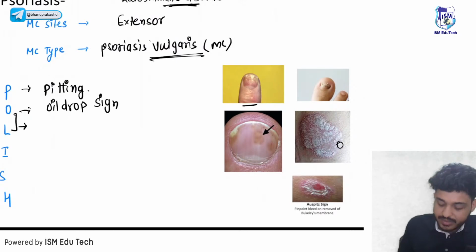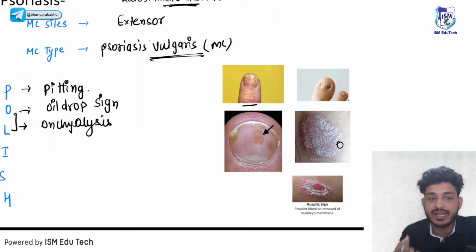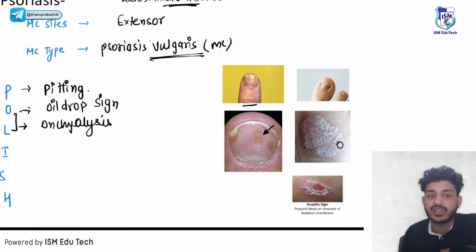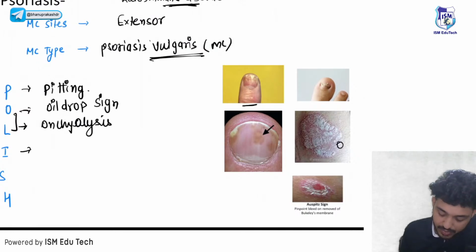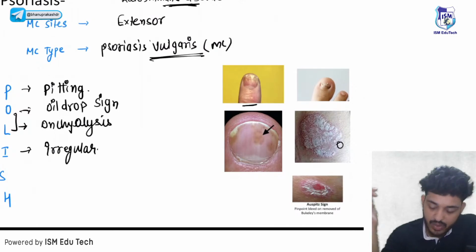O and L is onycholysis. Onycholysis, that is destruction of nails. That is the meaning of onycho, nails, right? So onycholysis means there will be destruction of the nails. I for irregular, so the pitting will be irregular here.